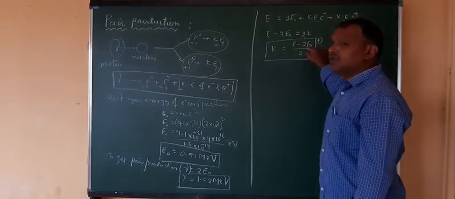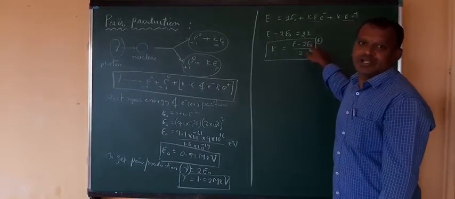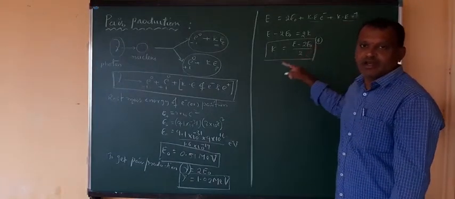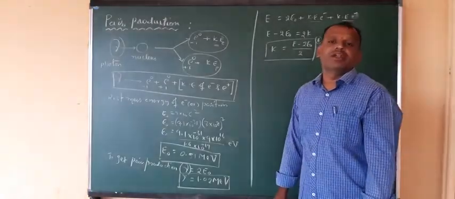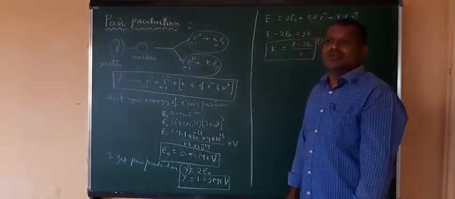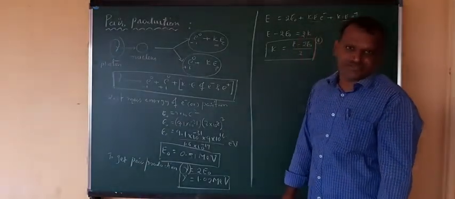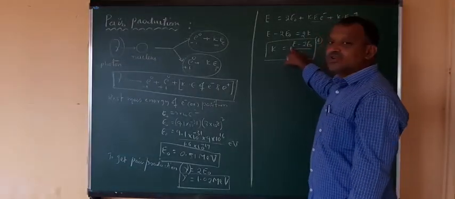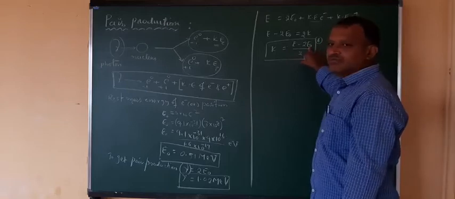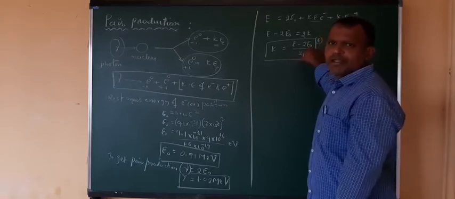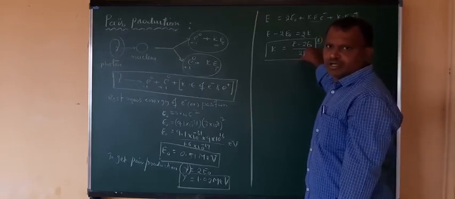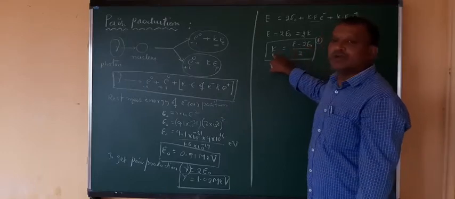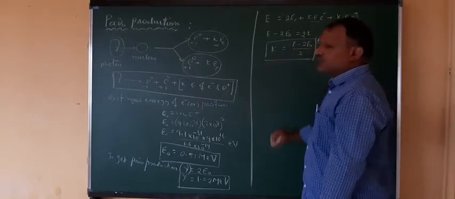What is the E naught here? It is the rest mass energy of the particles, electron and positron, that we already calculated. It is 0.51 million electron volts of energy possessed by those particles at rest. Make it double and you get this one. So this is the energy of the gamma photon, and this is the rest mass of the particles produced in the pair production. And now the kinetic energy of any one of the particles is given by this equation.